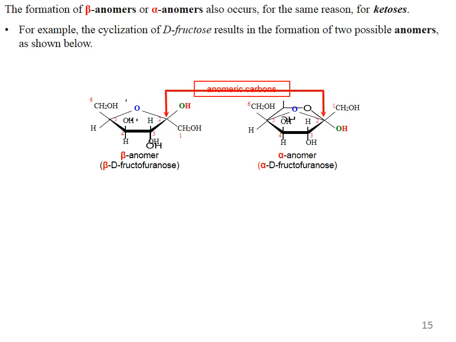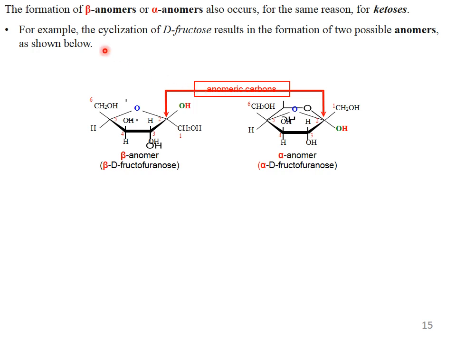The formation of beta anomers or alpha anomers also occurs for the same reason in ketoses. For example, the cyclization of D-fructose results in the formation of two possible anomers as shown below. Here is the beta anomer, beta-D-fructofuranose, and this is the alpha anomer, alpha-D-fructofuranose.